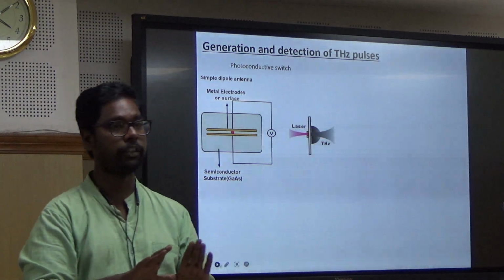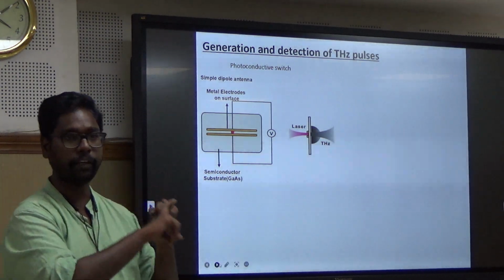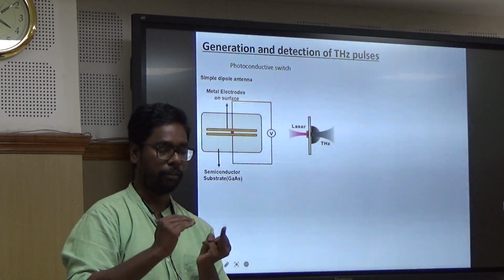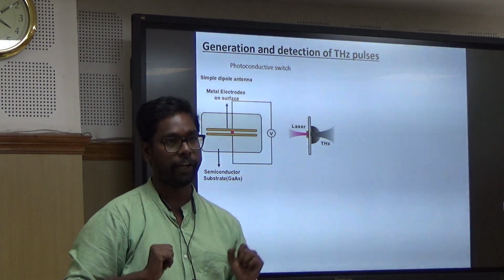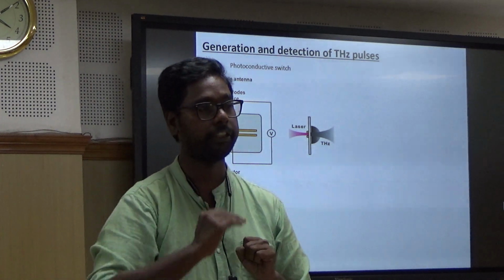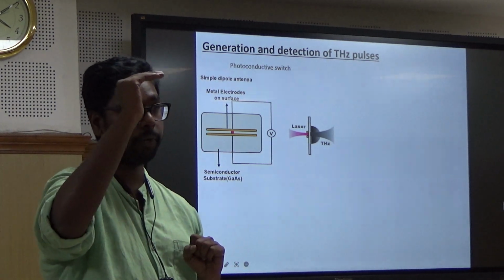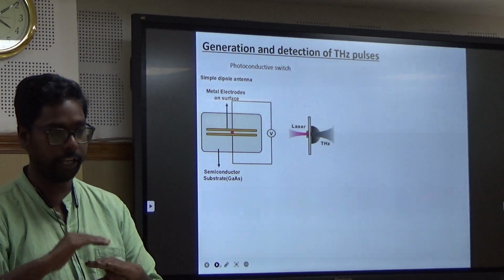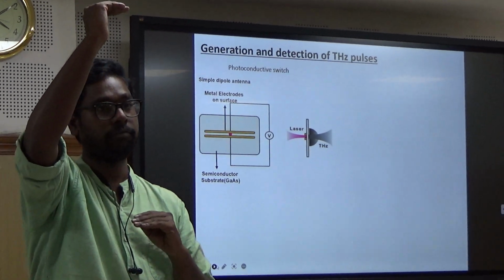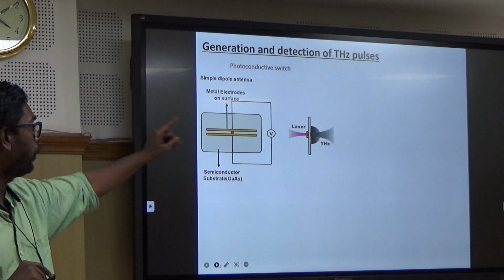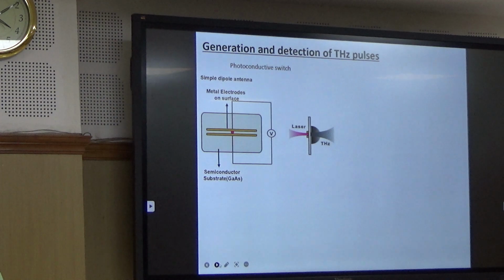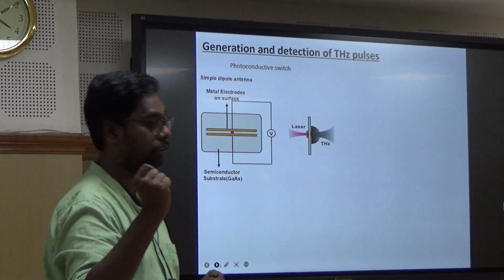So for this process, you need a femtosecond laser and a material whose carrier dynamics, excitation and de-excitation, are in the order of 10 to the power of 12, and a femtosecond pulse which has the energy to knock these electrons into the excitation stage. Those are the two basic principles. Until the invention of lasers, this method was not possible. After the invention of laser, we have this method to generate a broadband terahertz pulse.